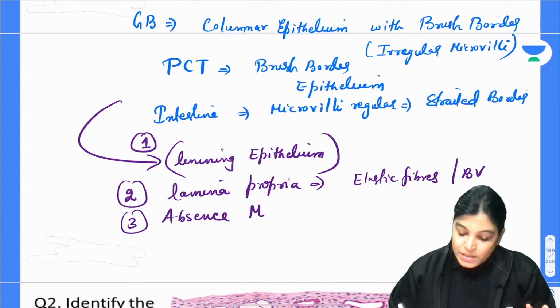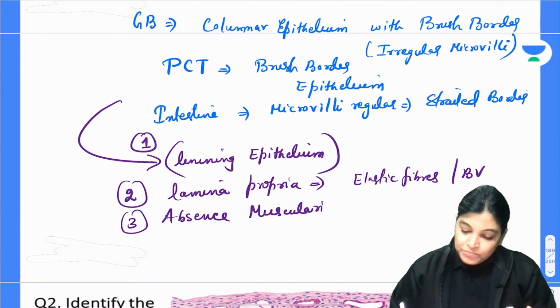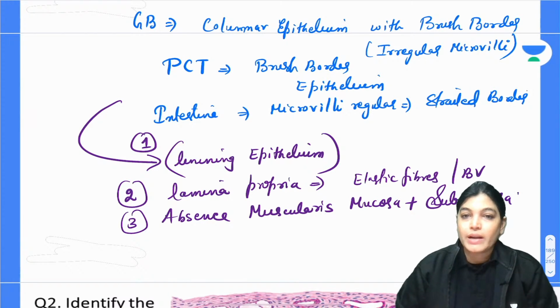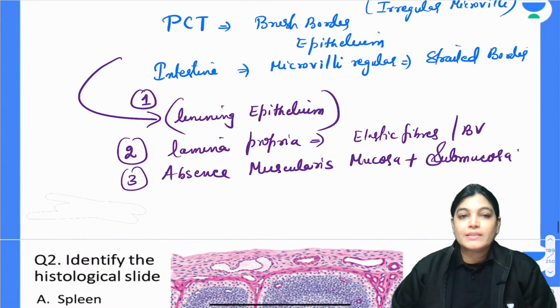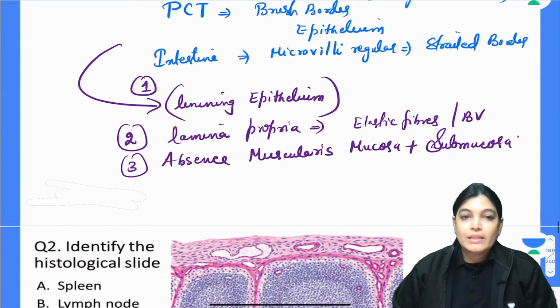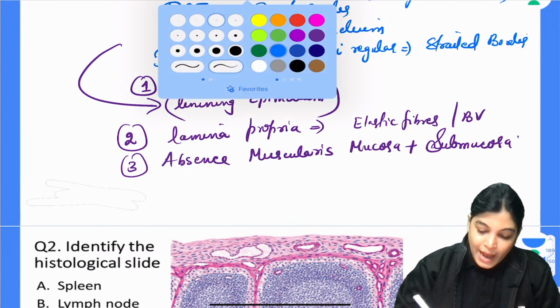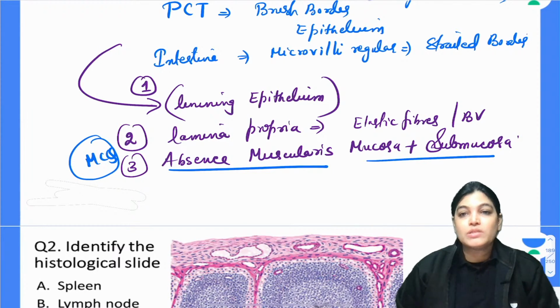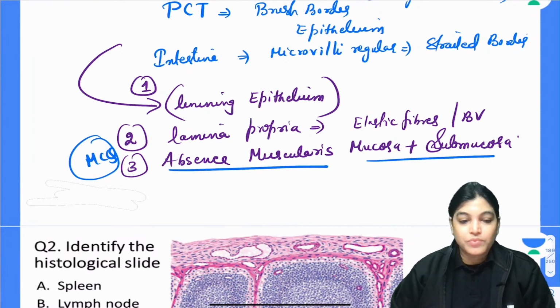There will be absence of muscularis mucosae, the third layer of the mucosa, and the submucosa layer. This is also very important for your MCQ, so please note down that there is absence of two layers: muscularis mucosa and submucosa in the case of gallbladder.